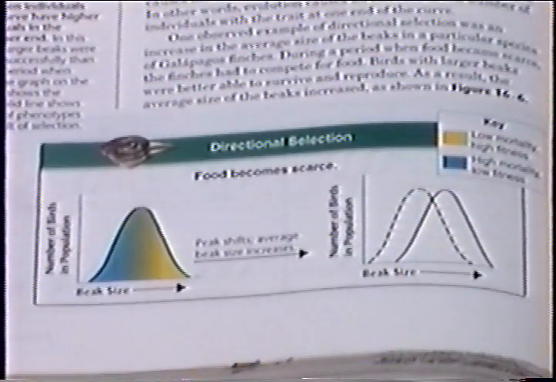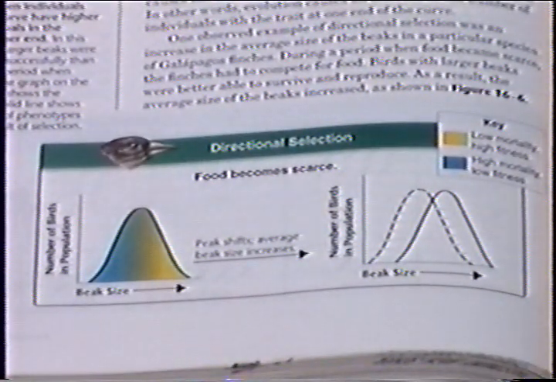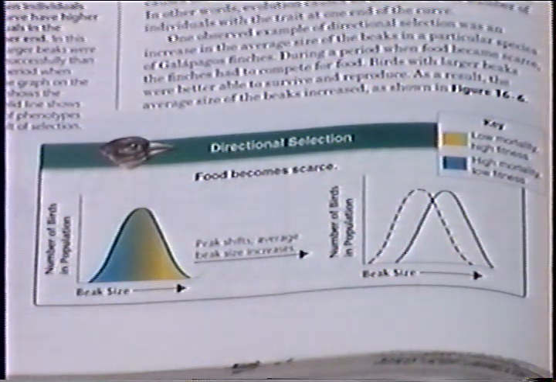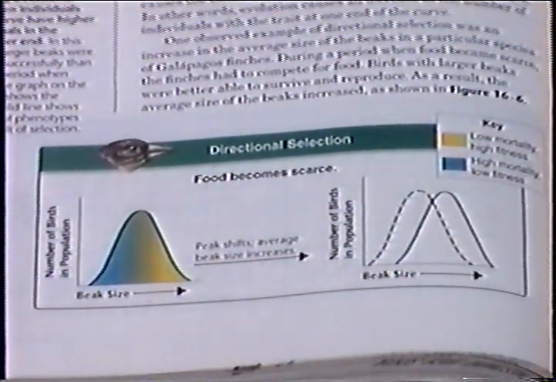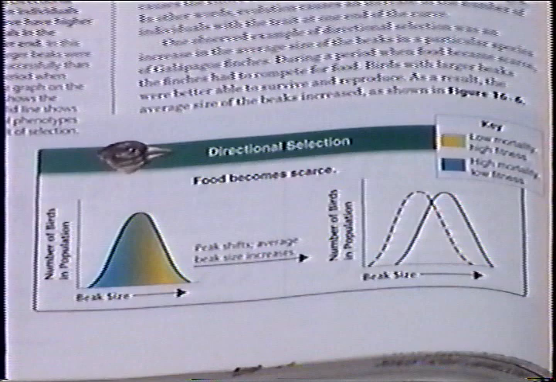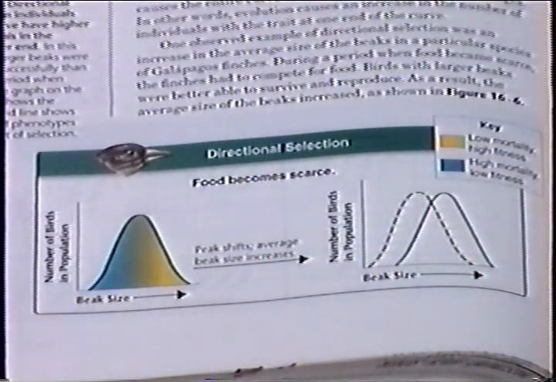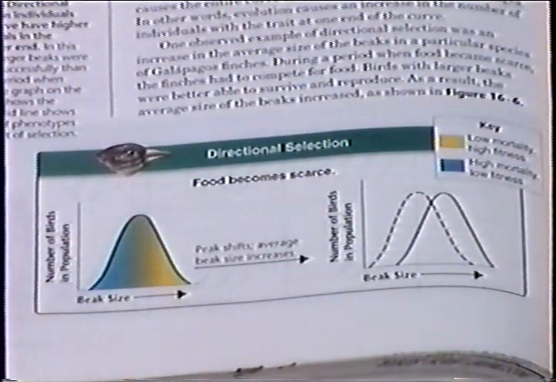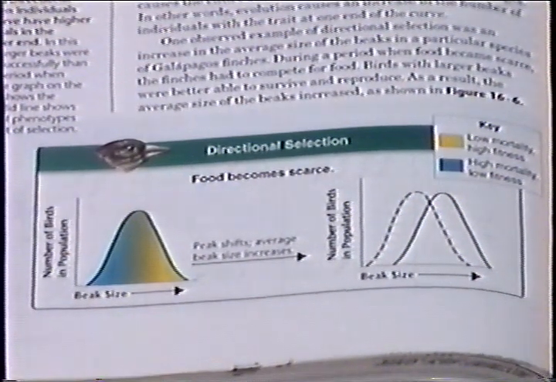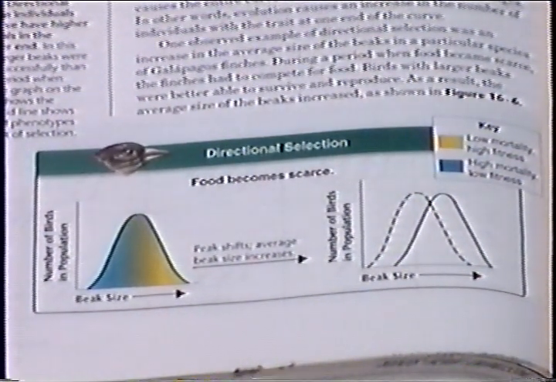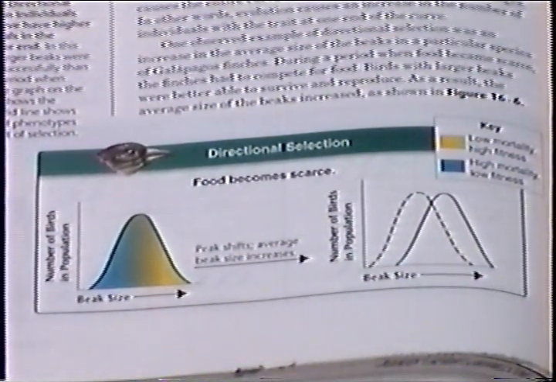Natural selection can affect the distributions of phenotype in any of 3 ways: directional selection, stabilizing selection, or disruptive selection. Directional selection is when individuals at one end of a curve have higher fitness than individuals at the other end or in the middle. Thus, the wave seems to move to the right.